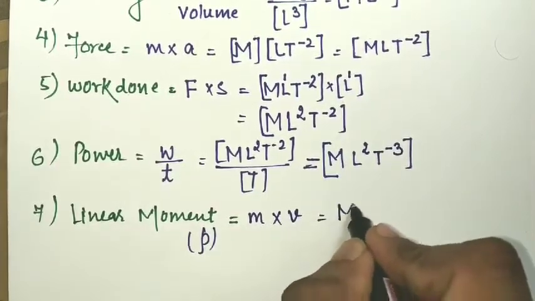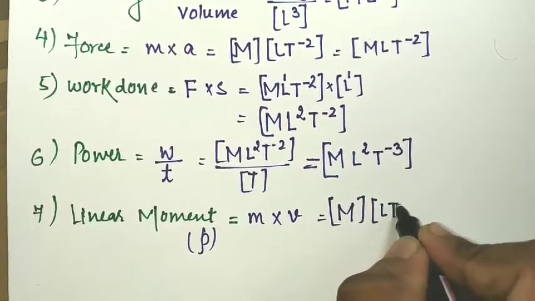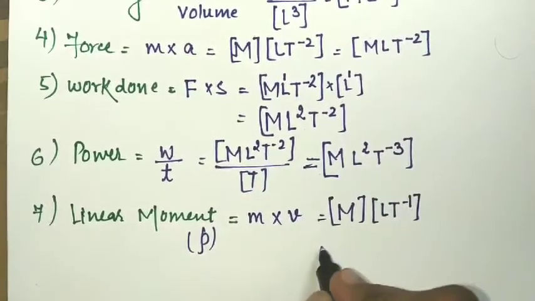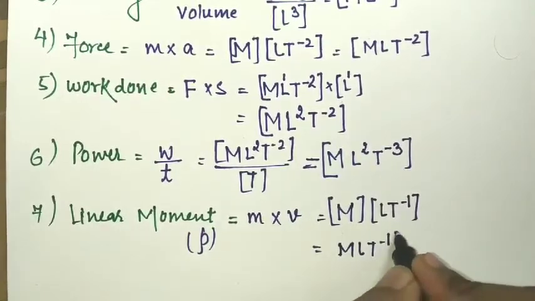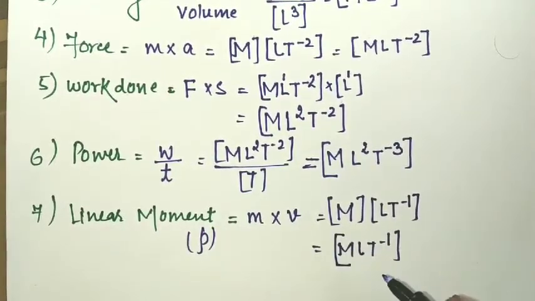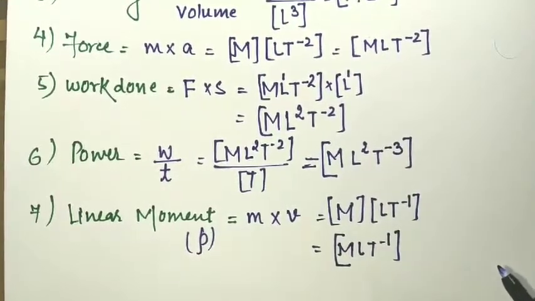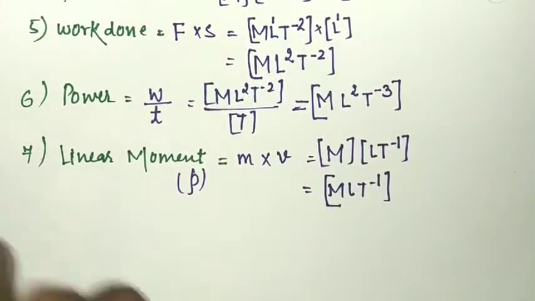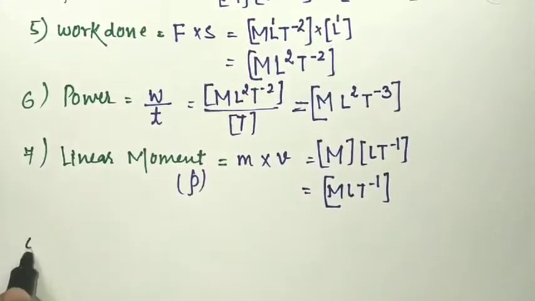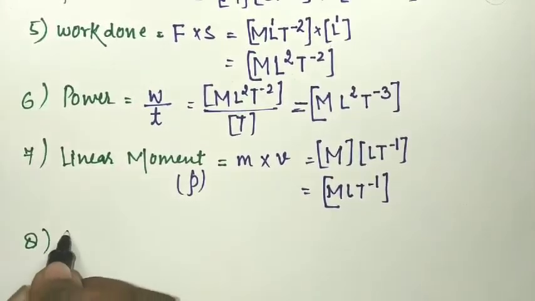Mass is given by M and velocity is given in meters per second, so L t to the power minus 1. So M L t to the power minus 1 will be the dimensional formula for linear momentum. Okay students? Now the eighth one we have to calculate is the dimensional formula of potential energy.